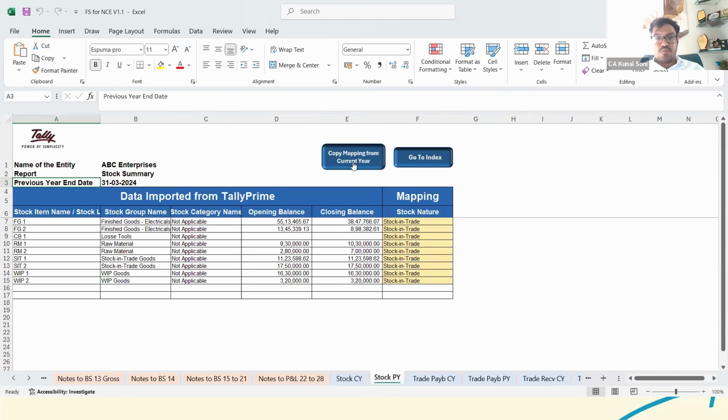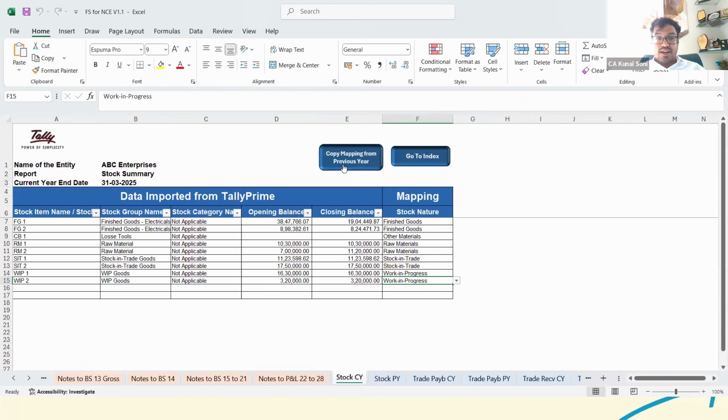Now see, there is an option for copy mapping from current year in the previous year tab, and in the current year tab there is an option for copy mapping from previous year. So what happens is, once you have mapped all the financial details for the current year, if you want to map the same ledgers in the previous year also, you are not supposed to do it manually again. You can just select this particular tab and all the mapping for the previous year would be done by itself. So that again is one of the really good features that has been provided.